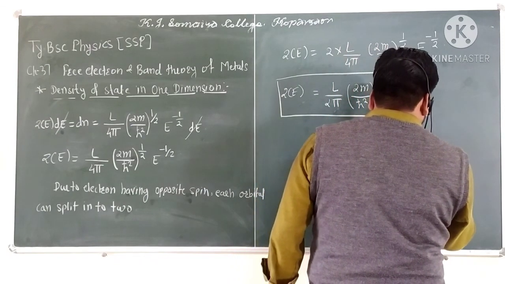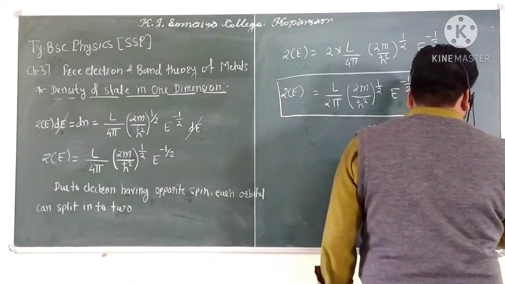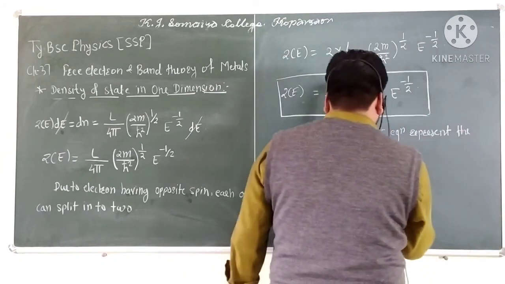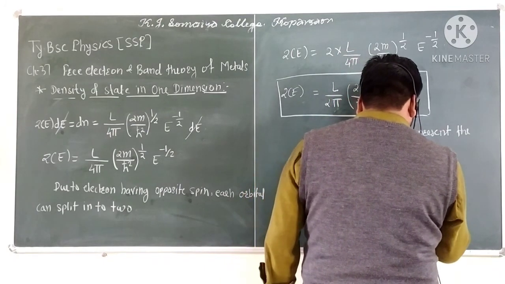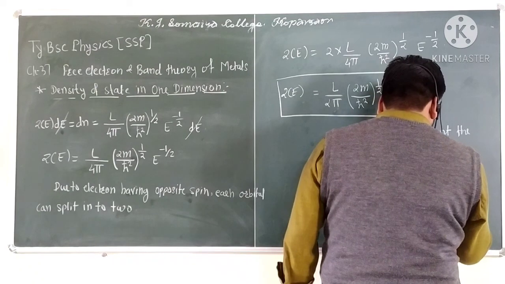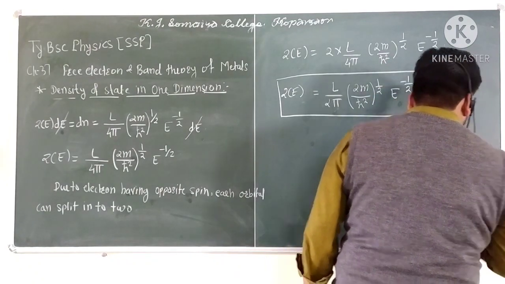This equation represents the density of states in one dimension.